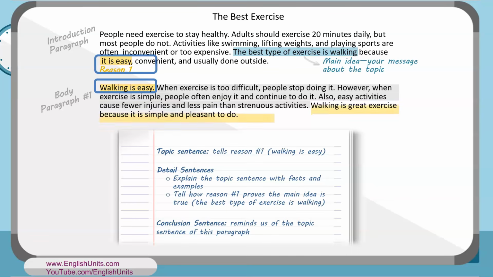This sentence reminds us of the topic sentence of this paragraph. Our conclusion sentence is, walking is great exercise because it is simple and pleasant to do. Do you see how this conclusion sentence is very similar to our topic sentence, walking is easy? Often your conclusion sentences will be just a little longer than the topic sentence.